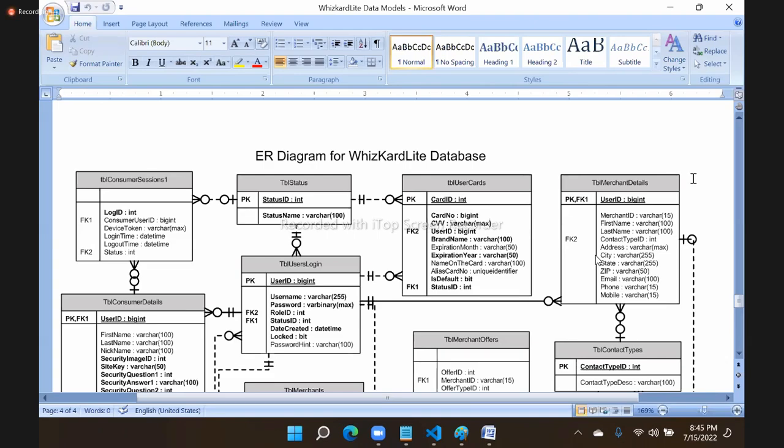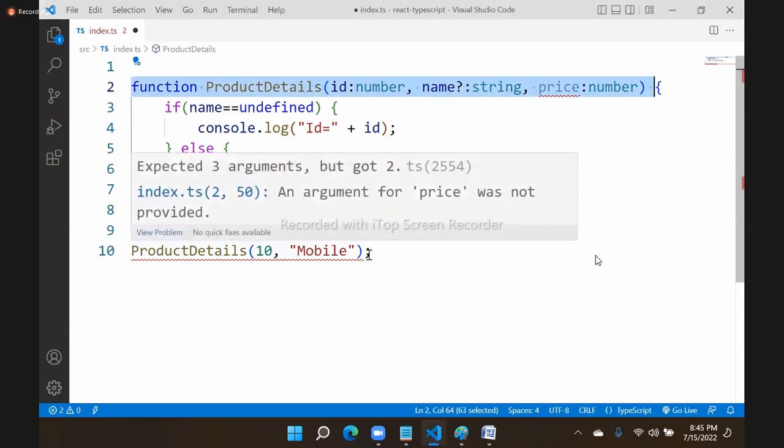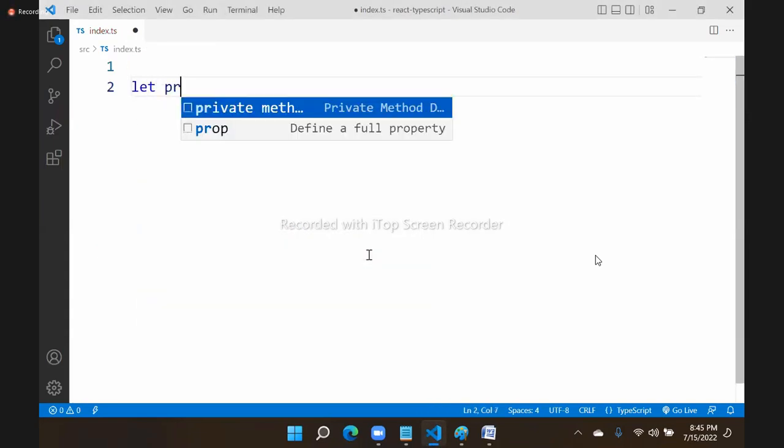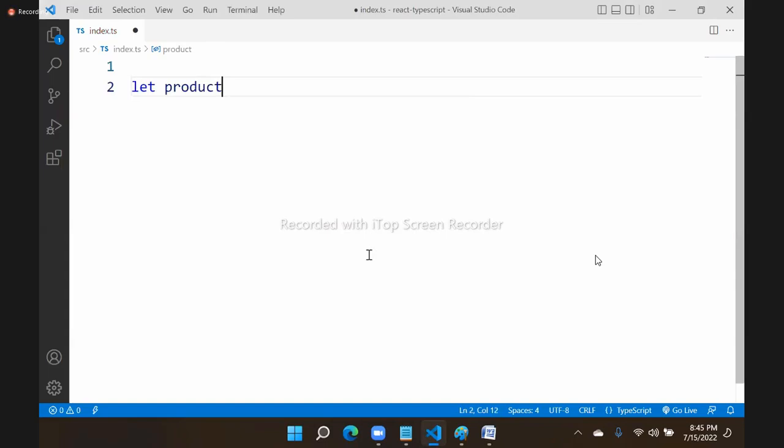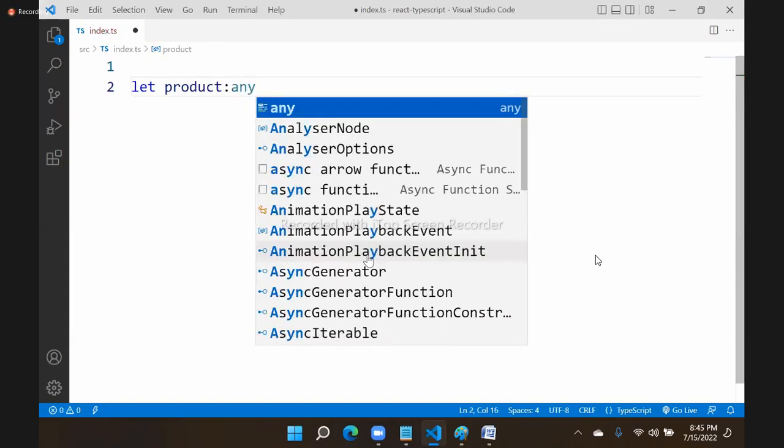You cannot simply design like that because some other developer will add a new field into it. You have to have a contract. For example, now I am designing let product, an object. Object means any type.